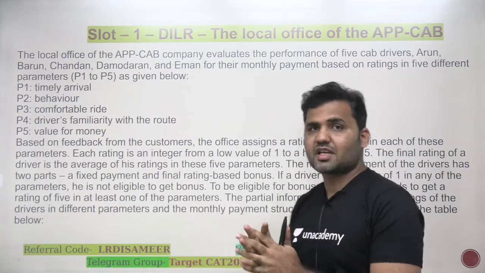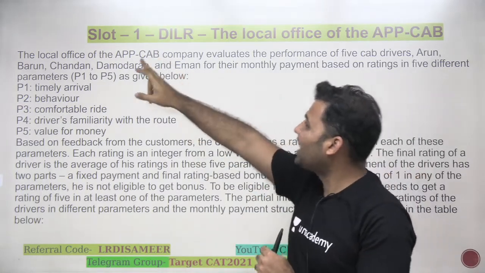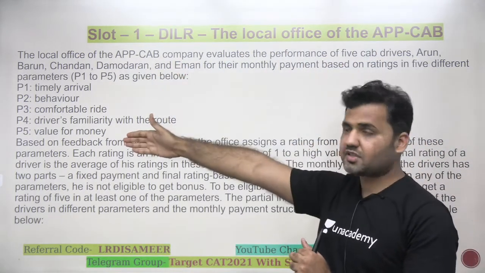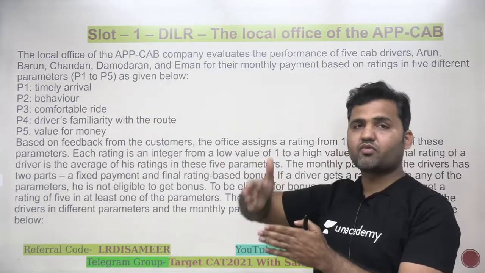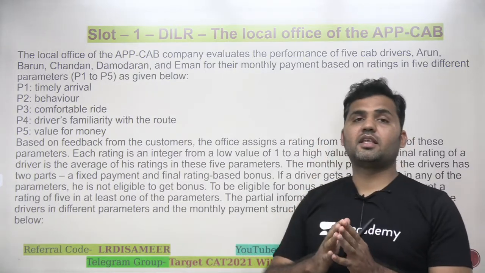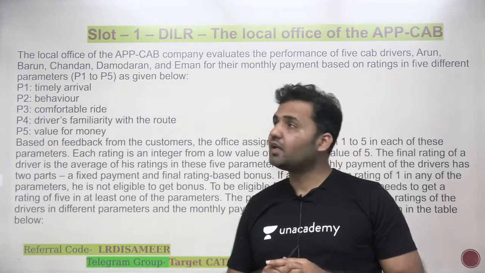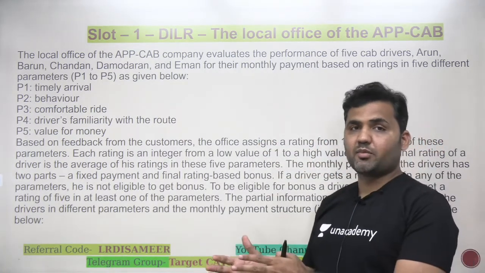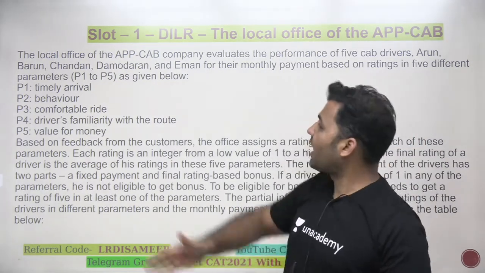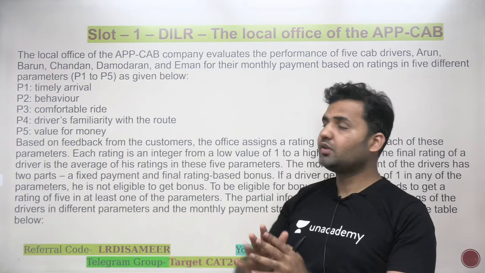And then the first two questions that we discussed in the previous video, we have gone through the instruction part which says that APB, CAB companies evaluate the performance of the 5 drivers. There are 5 parameters given here. The rating of these 5 parameters can vary from 1 to 5, 5 being the highest rating, 1 being the lowest rating. And there are 2 components of the payment or the salary of the driver. One is the fixed component, and the other one is the variable component, which depends on the final rating. And the final rating is the average of all these 5 parameters as per the instruction. The detailed part is in the first video, right?